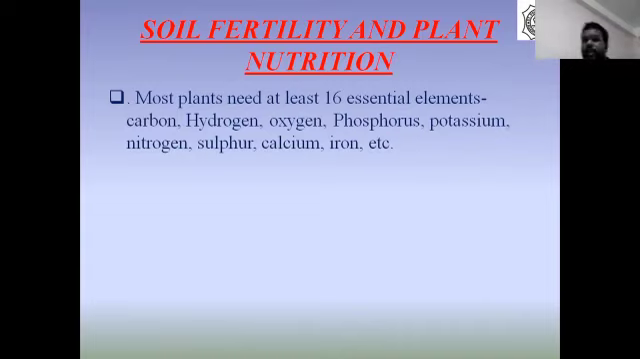Now, why do plants need nutrition? Plants need nutrition especially for their growth and reproduction.